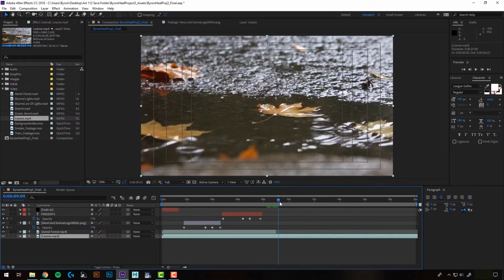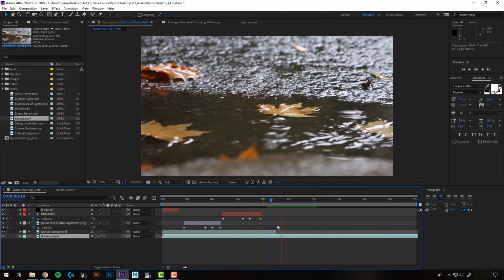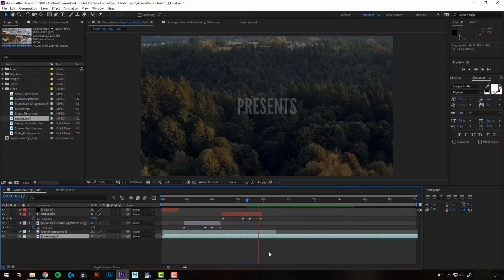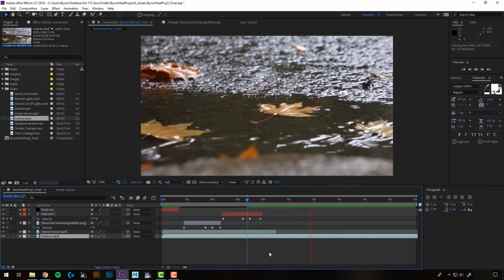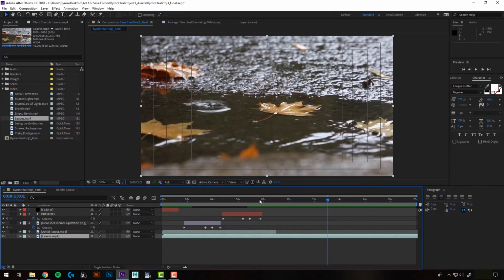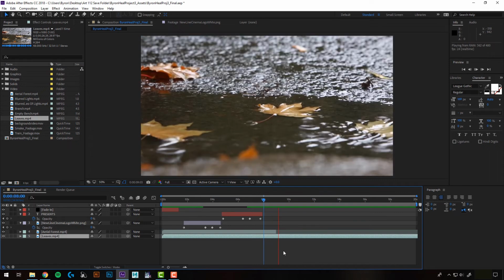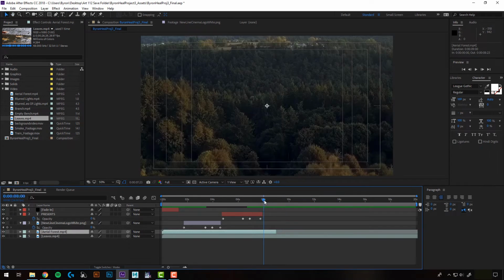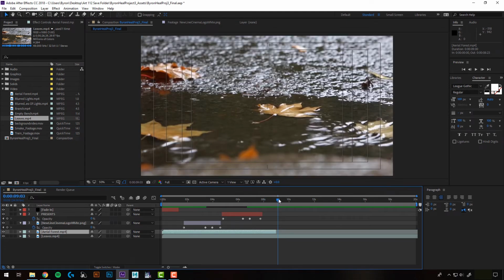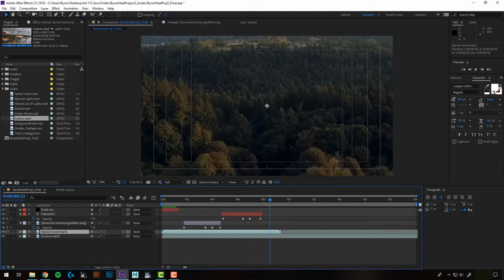So now when we get to the end here, it's going to cut to that clip. I kind of like how these go together. The aerial footage of the trees cutting down to the ground level of the leaves here. But I think the cut might be too abrupt, and I think I want to crossfade them. Now, a crossfade is where one video clip just fades out over another one, and that's easy to do in After Effects with just keying our opacity.